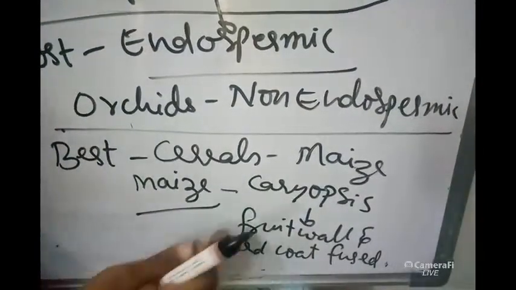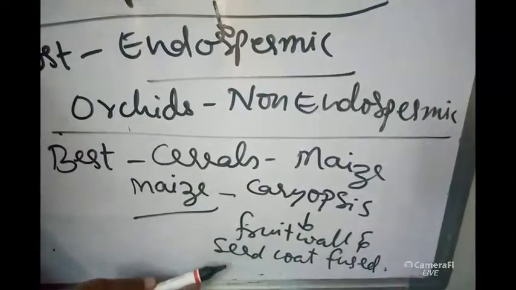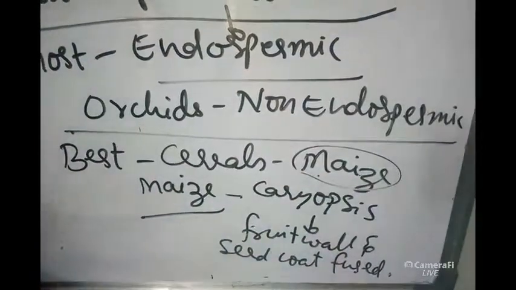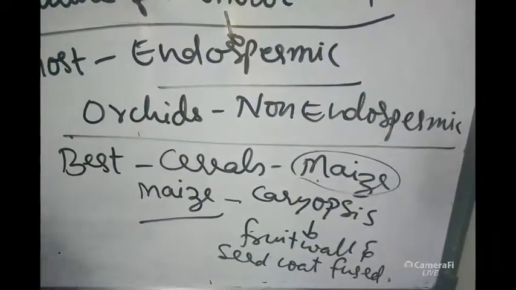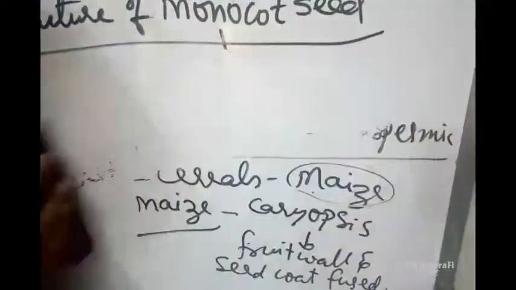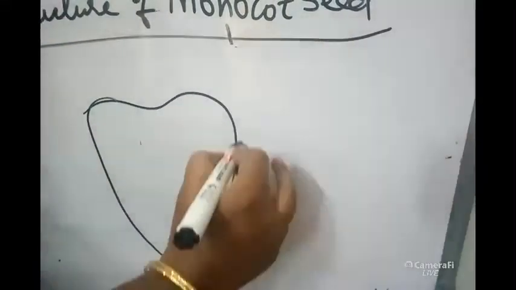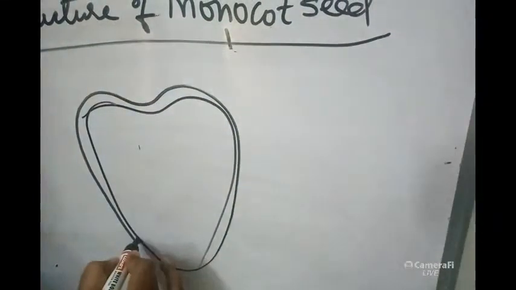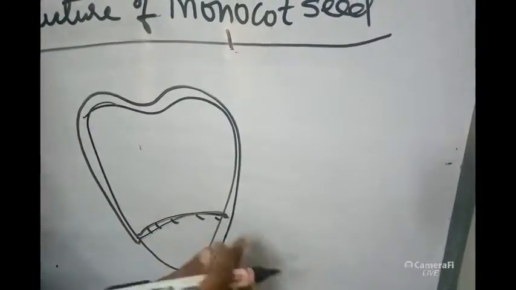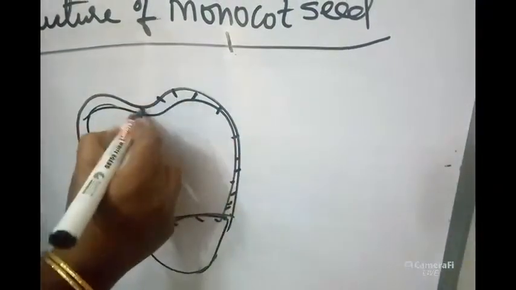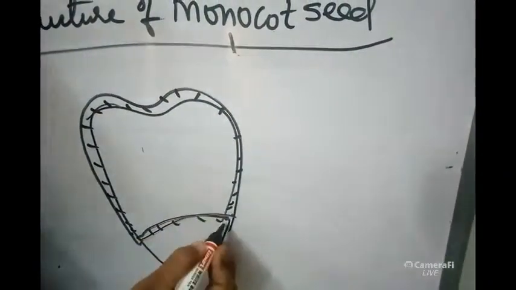Here, what is the best character we can observe? That is, fruit wall and seed coat are fused. So in maize also, fruit wall and seed coat are fused. That is the main character you should remember. If you go for monocotyledonous seed structure, how will the seed be? See, only one cotyledon will be present. If you take the maize seed, it will look like this.